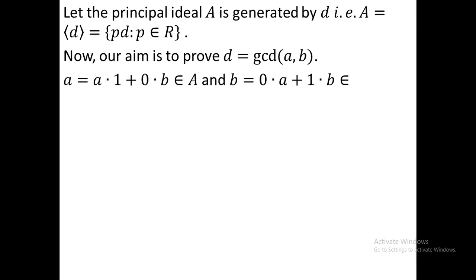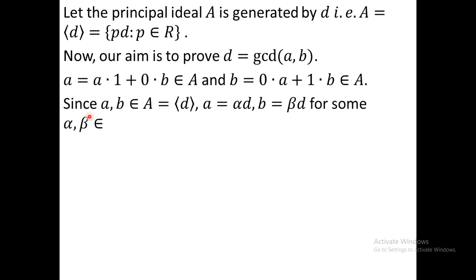Now you see that a can be expressed as a·1 plus b·0. Therefore this must belong to A, because we consider A as the set of au plus bv, something into a plus something into b. Here 1·a plus 0·b, therefore a must belong to A, and similarly b equals something into a plus something into b, therefore b is in A.